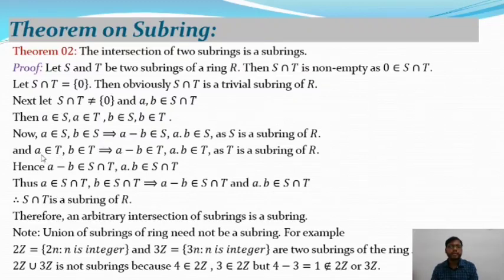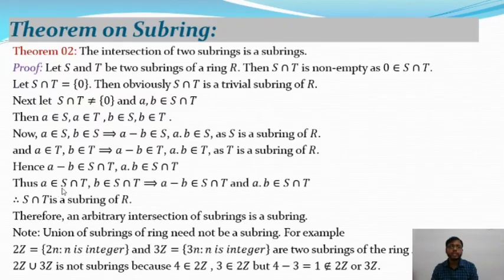Similarly, a is an element that belongs to T and b is an element that belongs to T. So from this we will get a minus b belongs to T as well as a dot b belongs to T, where T is a subring of R. So from the above two equations we conclude that a minus b belongs to S intersection T. This is the common element of S as well as T. So a minus b also belongs to S intersection T, as well as a dot b also belongs to S intersection T.